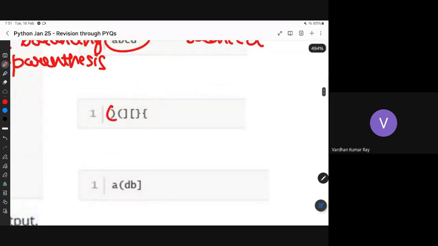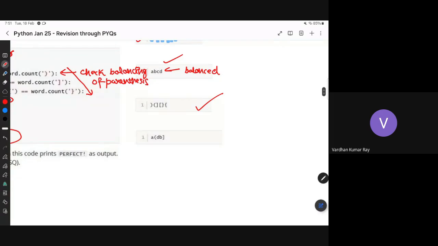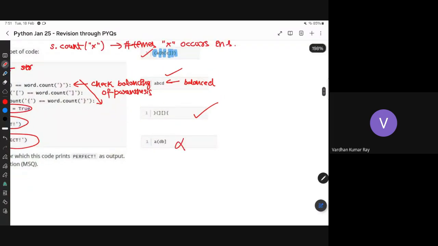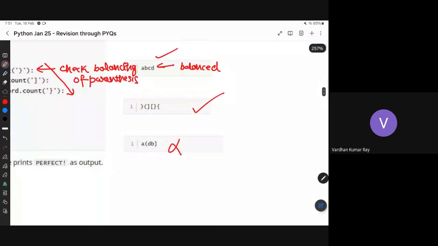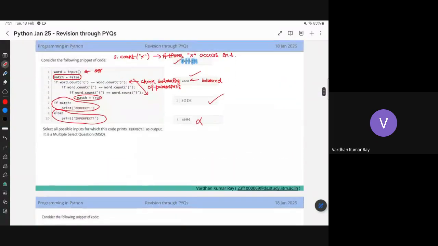Let me not go over it, otherwise you guys can't read the notes, so just mark it. But this is not balanced. Here the number of open parentheses is not equal to the number of closed parentheses, right? And similarly for square brackets. Everybody got it, right?